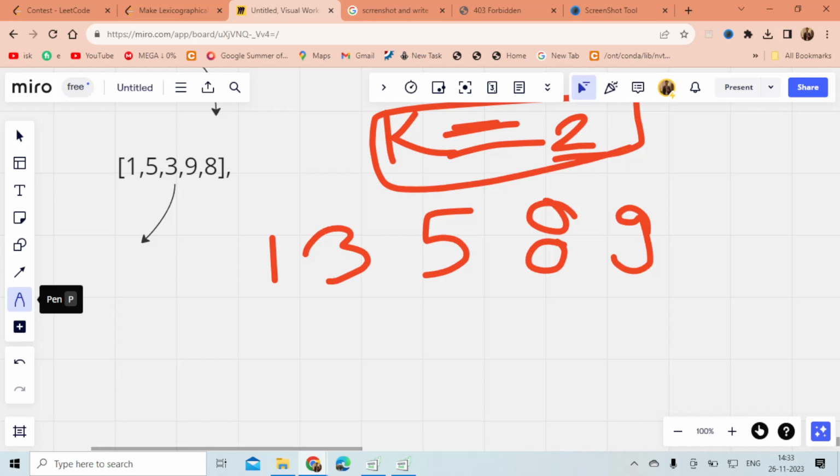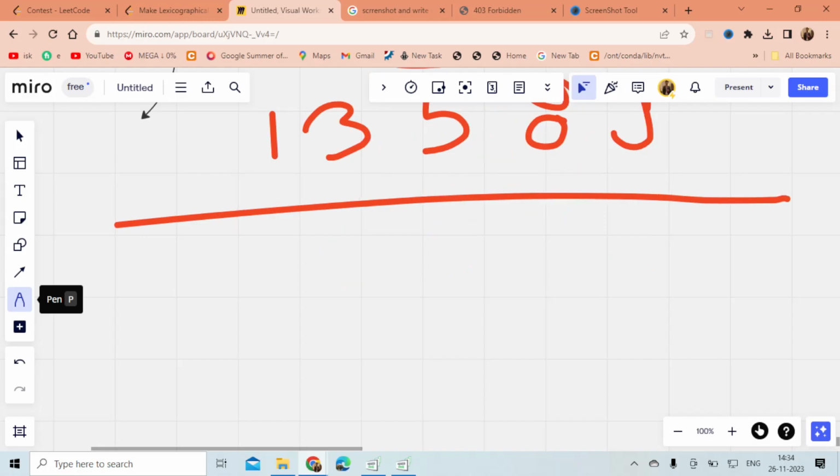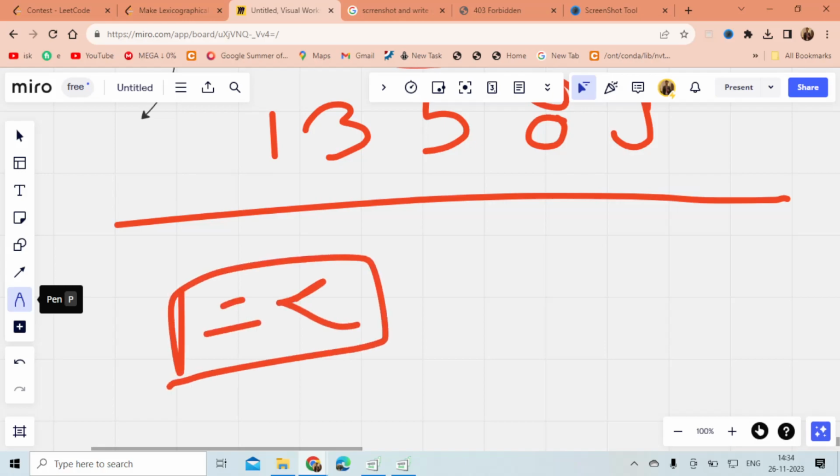K equal to 2 says that if I am swapping two elements, then the condition is that the difference should be less than or equal to k. I can swap only those elements.